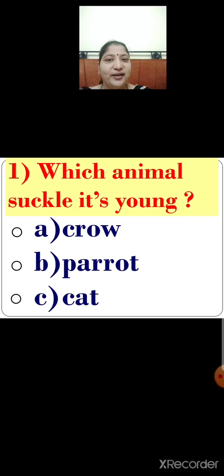Children, option A, crow and option B, parrot comes under the group of we are of different colors. Option C, cat comes under the group of we suckle our young. So children, which is the correct answer? Yes, you are right. Option C, cat. Cat is the correct answer. So what will you do now? You will click on the correct option. Let us click children. Option C, cat. Cat suckle its young. Very good.